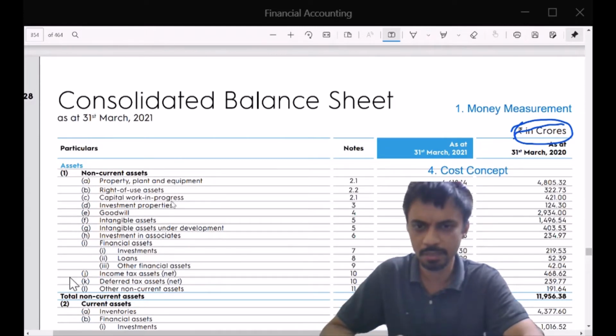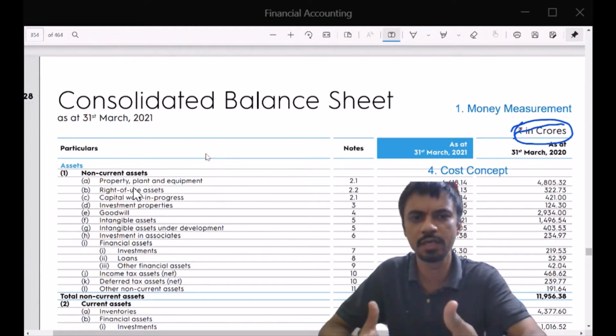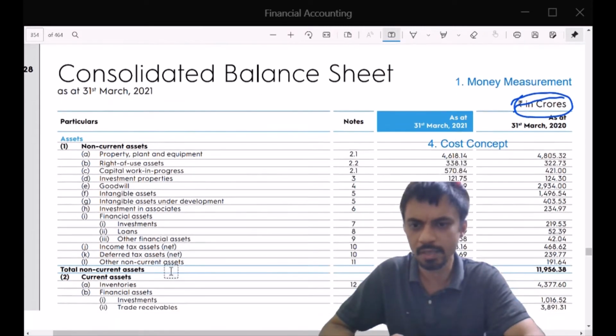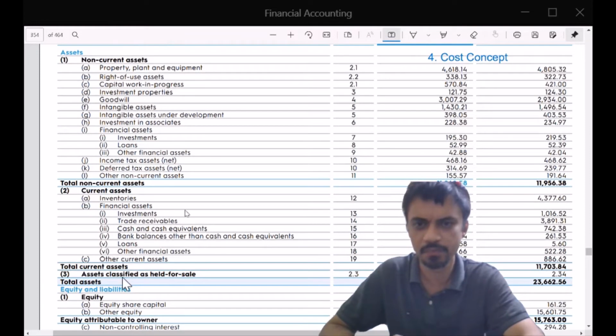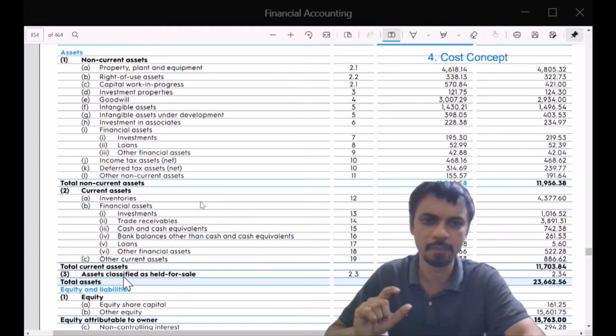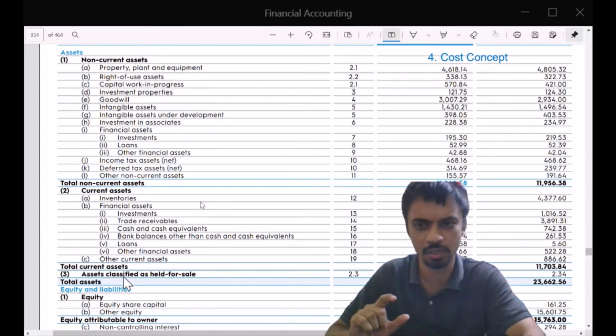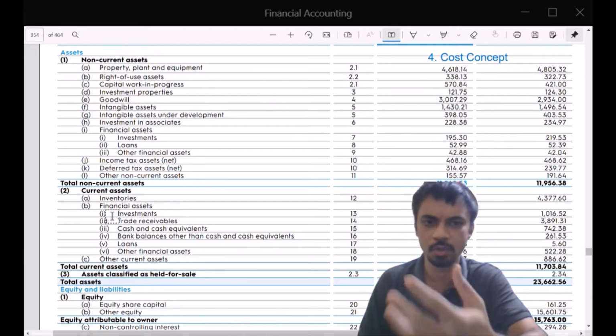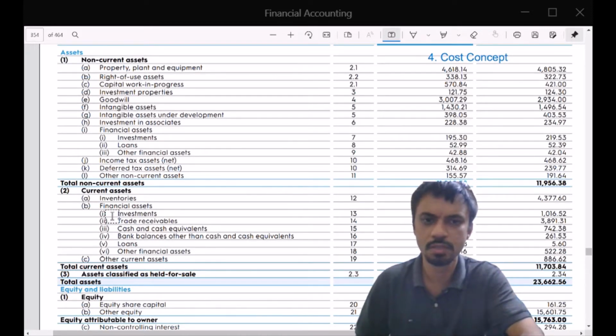So you see A, B, C, D, E, F, G, H, I, J, K and L. These are all non-current assets, which means they will be with the company for more than a year, in the general course of business. And subsequently you have some current assets, A, B and C, which the company typically does not expect to stay with it for long. Since this is a shorter list, let me go through that real quick. Number one is inventories, which are your raw materials or your finished goods. You expect that you will sell them in a few weeks or a few months.